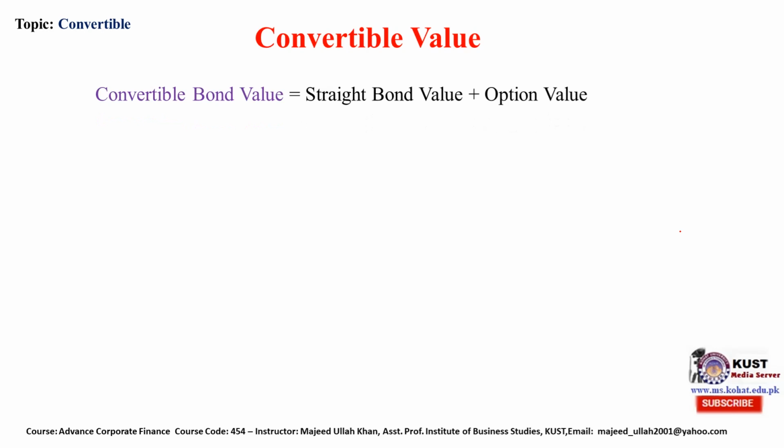Convertible value. Convertible bond value basically has two components. One is straight bond value, that is the normal bond that does not have any convertible option, and second is option value. So these are the two components of the convertible bond value.